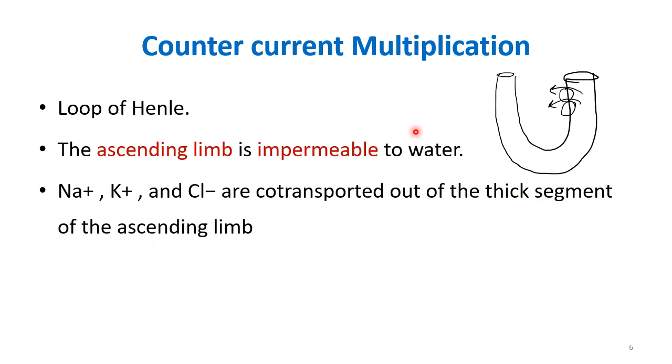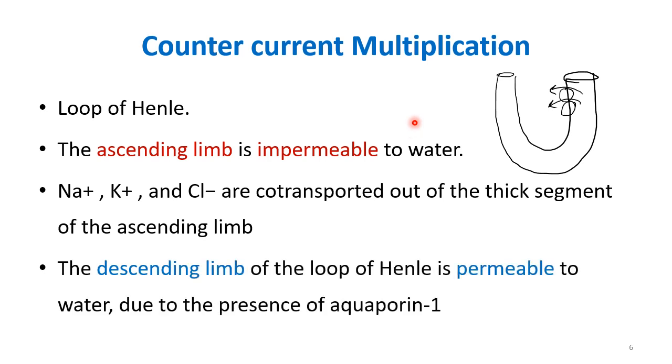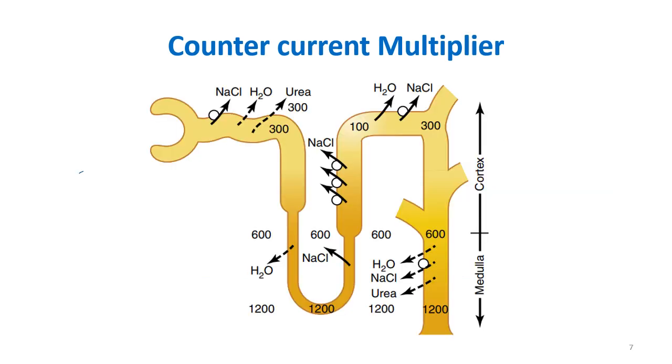Now what about the thin descending limb? The descending limb of the loop of Henle is permeable to water due to the presence of aquaporin. So water can freely move out of this thin descending limb into the interstitium. You can also draw a diagram showing these features of the loop of Henle, that the thin descending limb is permeable to water and that the thick ascending limb has transporters which transport solutes from the thick ascending limb into the interstitium. So you can draw this diagram briefly to show the various mechanisms.